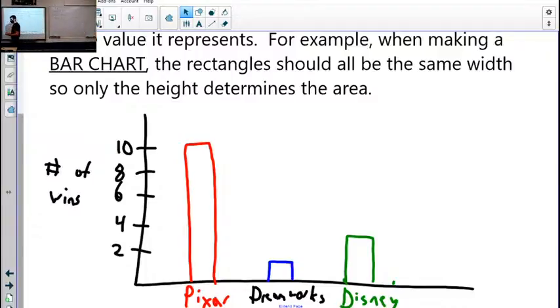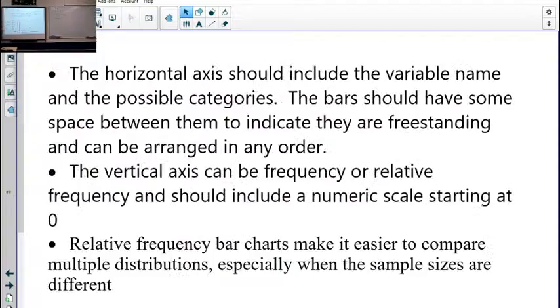So that's one way we can do this. We can do this by counts, or we can do this by proportions. So I could do it by proportion or percentage of each count. And it would look the same, just the y-axis would be oriented differently. Okay? Then we also have, horizontal axis should include variable name. Yep, vertical can be some kind of count or frequency that it happens. Relative frequency, you can compare different proportions and different groups. We'll talk about that later when we actually have different groups to compare.